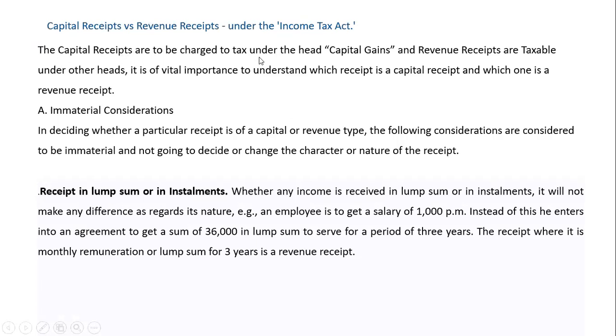It means when he has sold an asset, he will receive certain consideration, right? That we call capital receipts, which is chargeable to tax under the head capital gain. Whereas revenue receipts are taxable under the other heads.